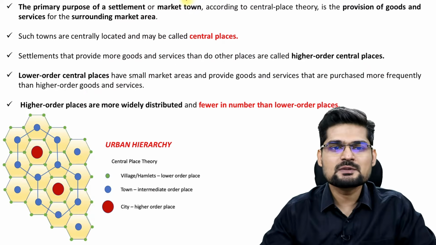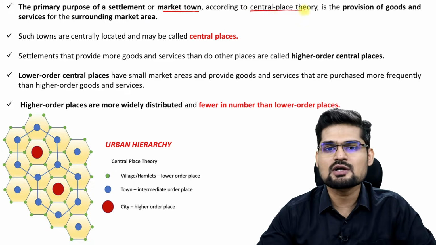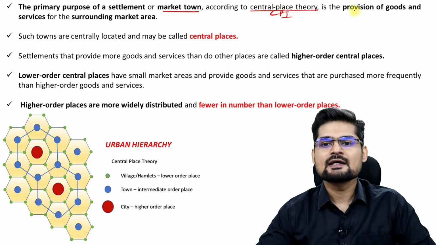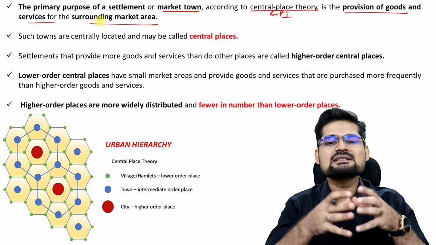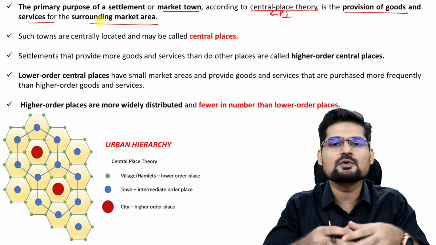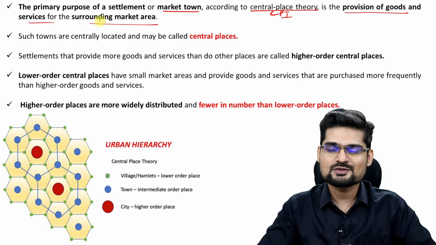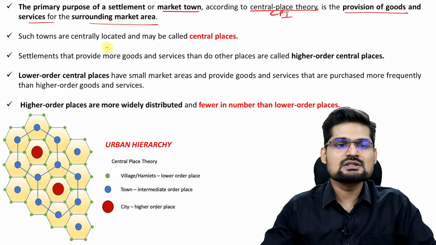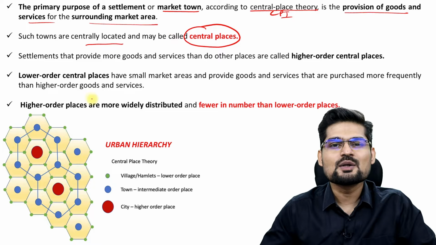So the primary purpose of this settlement or market town, according to this theory, CPT in short we can say, central place theory, is provision of goods and services for the surrounding market area. So according to this theory, what is the primary purpose of existence of a market town, a city center? To provide goods and services to its surrounding area, to the hinterland. That is what we call the service area, right?